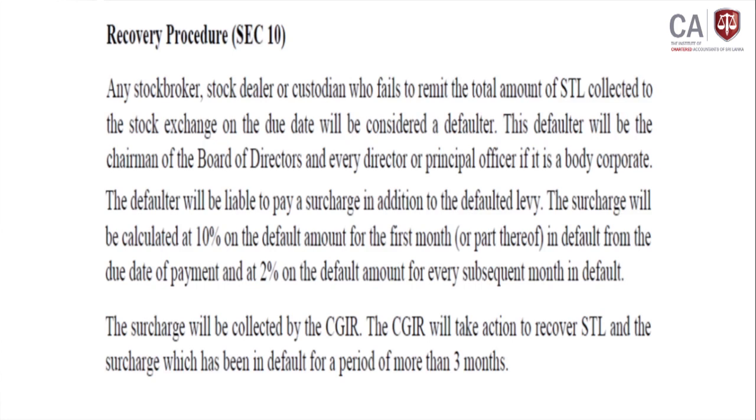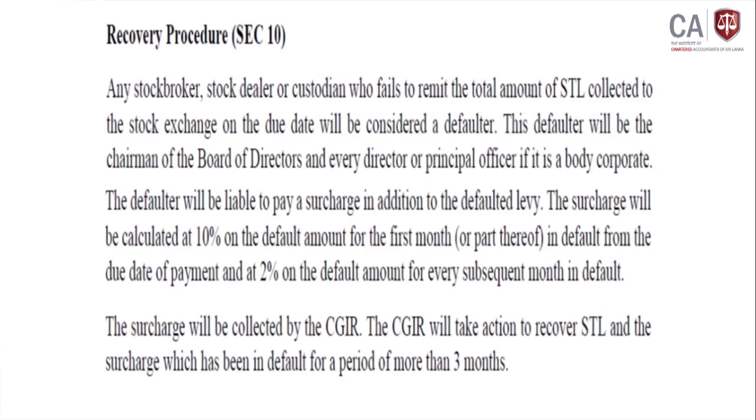Whoever fails to remit the total amount of share transaction levy collected to a stock exchange on the due date will be considered a defaulter. This defaulter will be the chairman of the board of directors and every director or principal officer if it is a body of corporation.